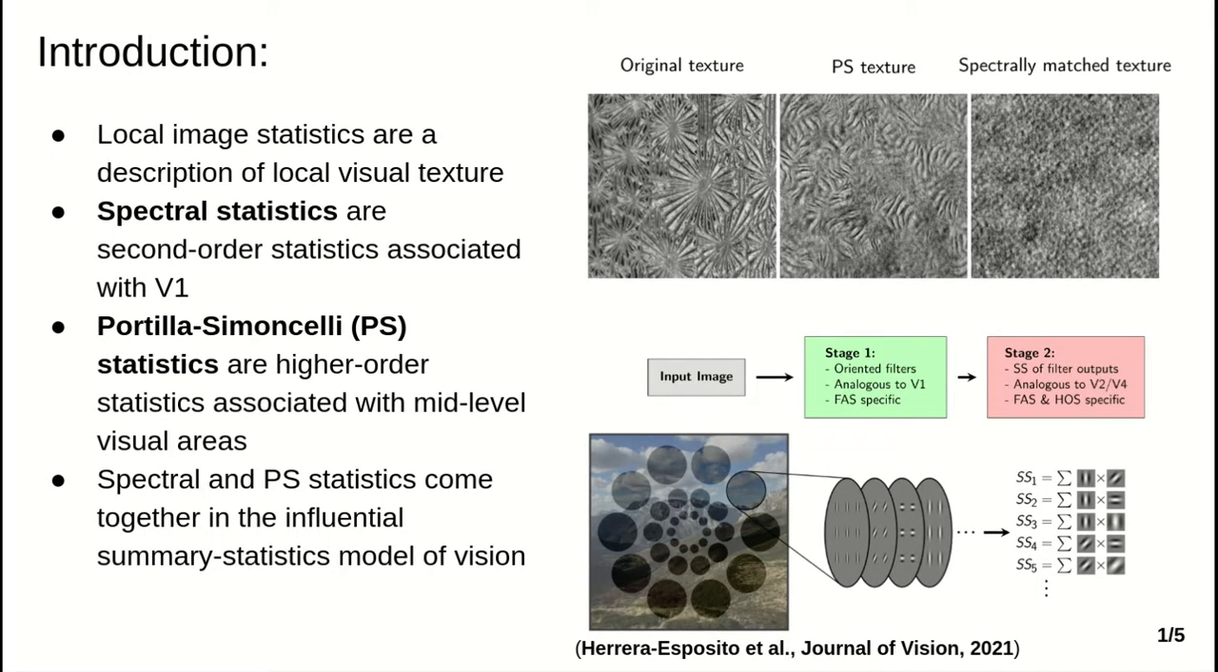Finally, these two sets of statistics come together into a summary statistics representation model of peripheral vision, in which a first stage of oriented bandpass filters is analogous to V1 and sensitive to spectral statistics, while a second stage computes the Portilla-Simoncelli statistics over the outputs of the filters and is analogous to areas V2 and V4.